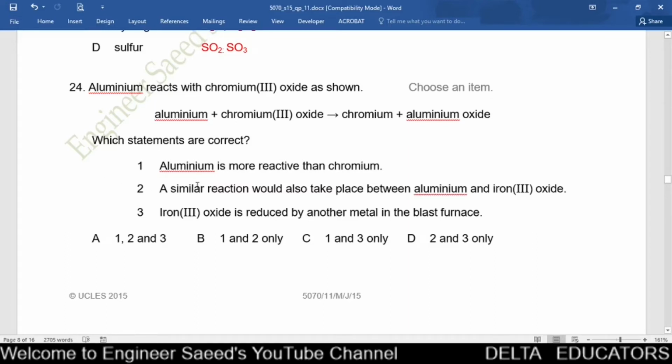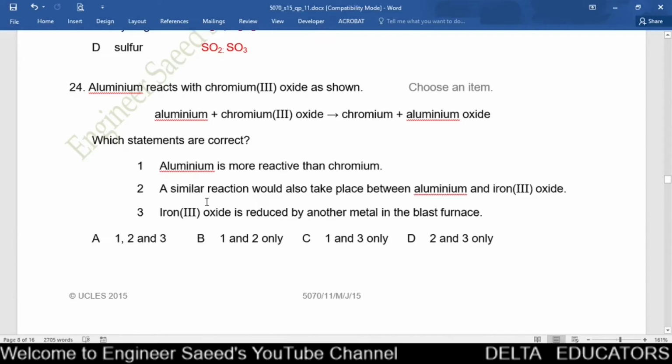Number 2. A similar reaction would take place between aluminum and iron oxide. Yes, this statement is also correct. If we check the reactivity series, aluminum is more reactive than iron. So aluminum can replace iron from iron oxide and it will form aluminum oxide. So number 2 is also correct.